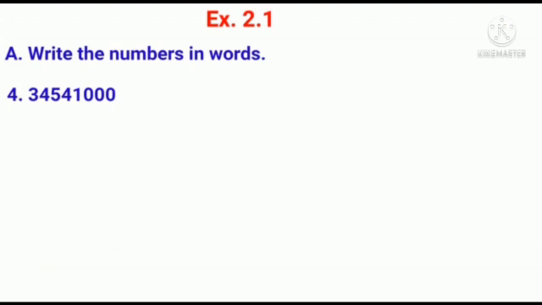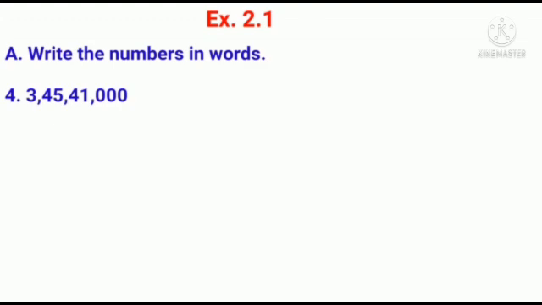Children, this is an 8-digit number. Now how to write in words? Yes, the first comma has to be placed after 3 digits from the right. So the 3 digits from the right are 0, 0, 0. That is ones period. Next 2 digits are 4, 1.